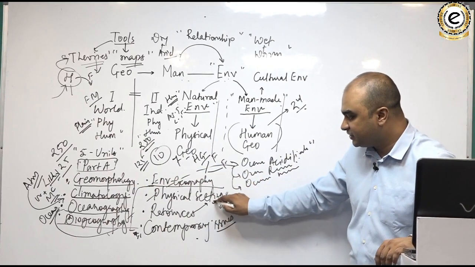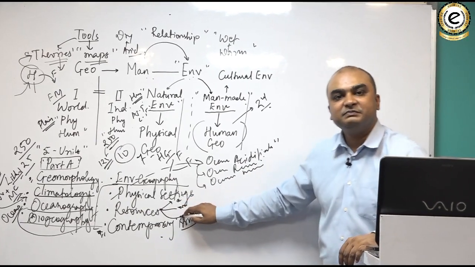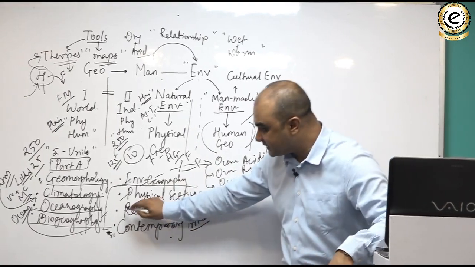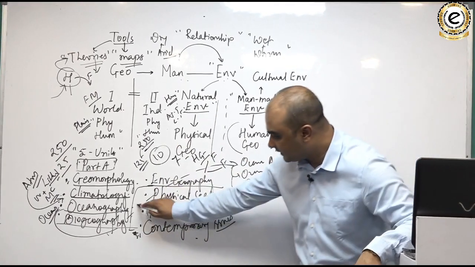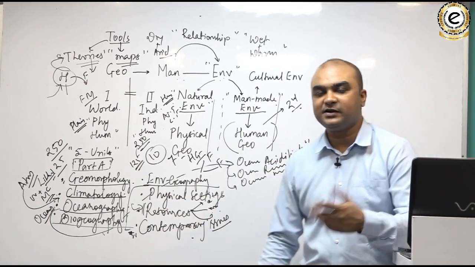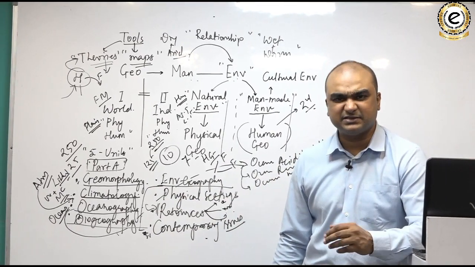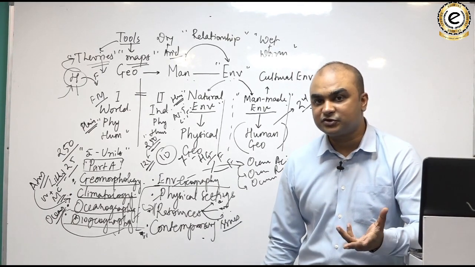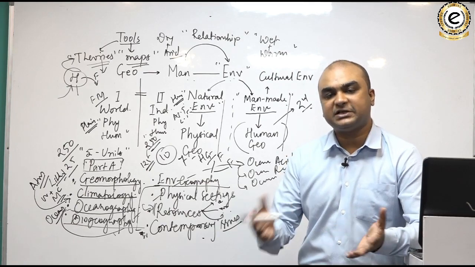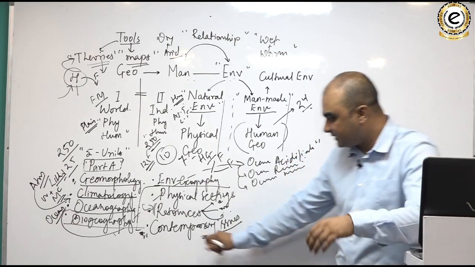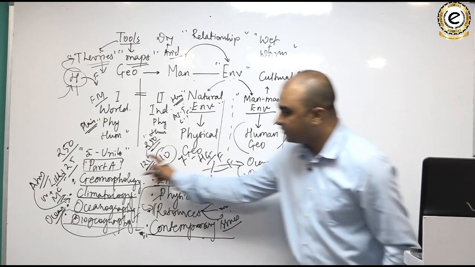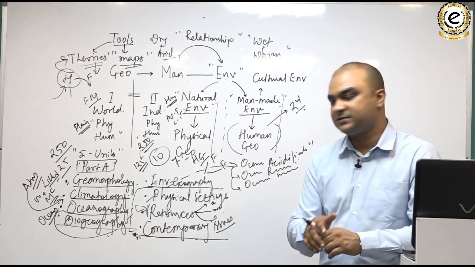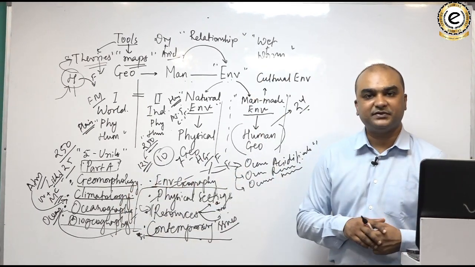Resources means the energy resources, the mineral resources, and the ferrous and the non-ferrous resources, different kinds of resources with respect to India. When we do that, we are in the realm of resources, and contemporary issues, I've already told you, it deals with hazards, disasters, etc. Flood, cyclone, warning systems, how people should react, population, disaster management, etc. Clear? So that is your contemporary issues. Together, they make your physical geography syllabus in both paper 1 and paper 2.